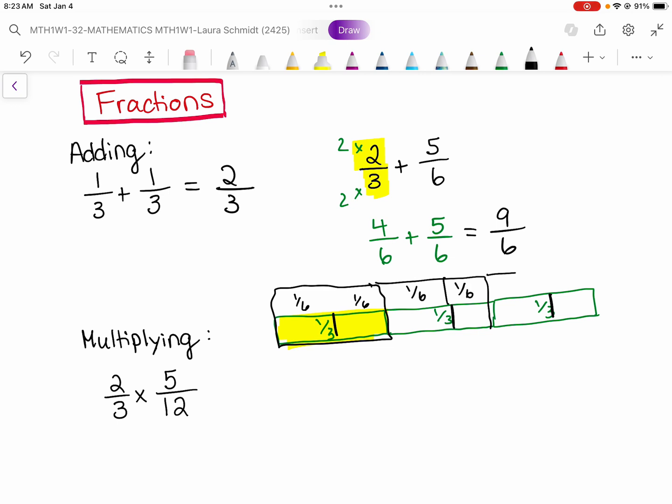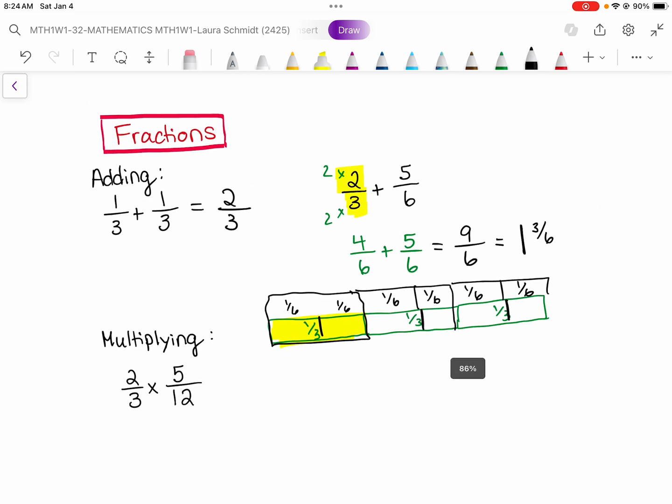And I know from my little diagram here, if I have 6/6, that makes a whole. So I have one whole at least because I have 9/6. But if I take my 6/6, I can have 1. And that means I have 3/6 left over.